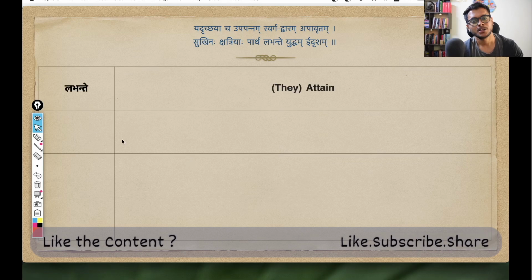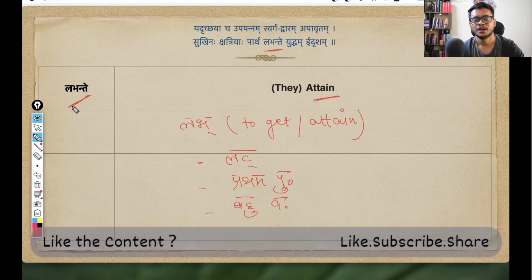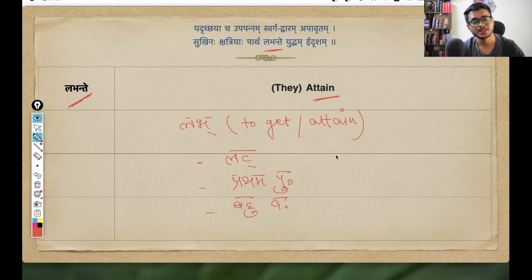We'll start our decoding with this Kriya Pada labhante, which you get from the second pankti. This Kriya Pada labhante is coming from labdhatu. Labdhatu means to get, to attain something. The form is lat lakara, that is present tense in Sanskrit, Prathama Purush, that we are talking about some third person, he, she, they, and Bahuvachanam, that is plural. So our dhatu, labdhatu changes into labhante.